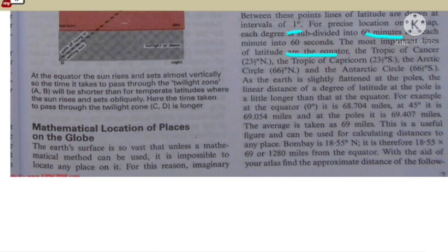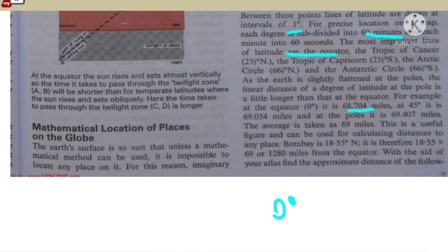As the Earth is slightly flattened at the poles, so the linear distance of a degree of latitude at the pole is a little longer than at the equator. For example, at the equator, meaning 0 degrees, it is 68.704 miles. At 45 degrees, it is 69.054 miles, and at the poles it is 69.407 miles. The average is taken as 69 miles.